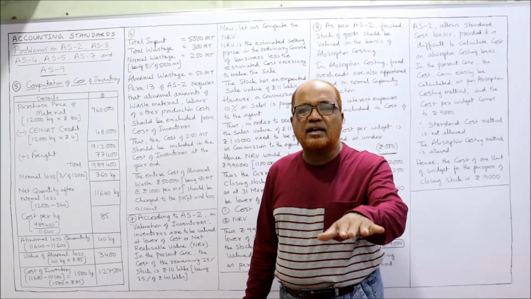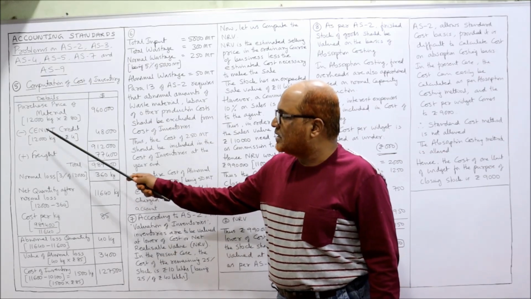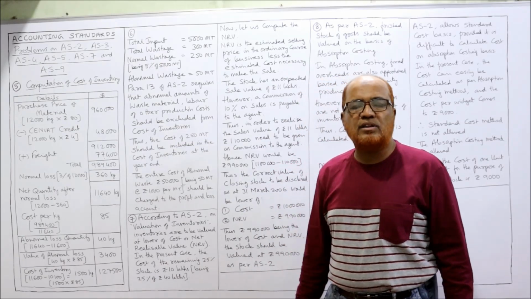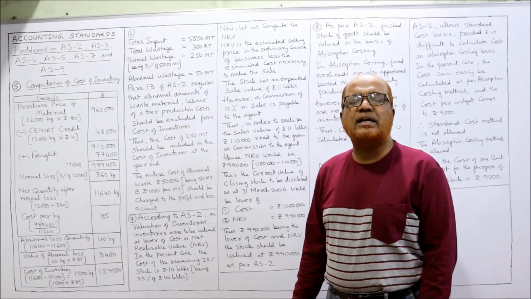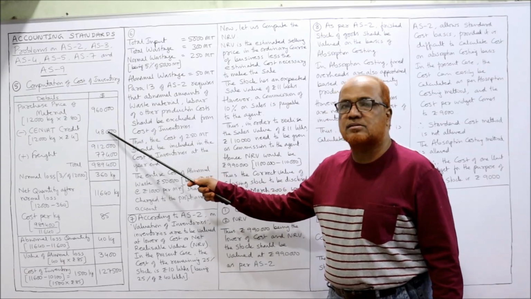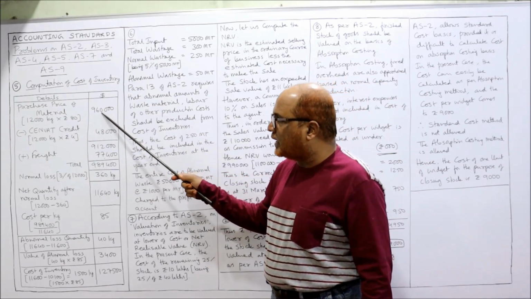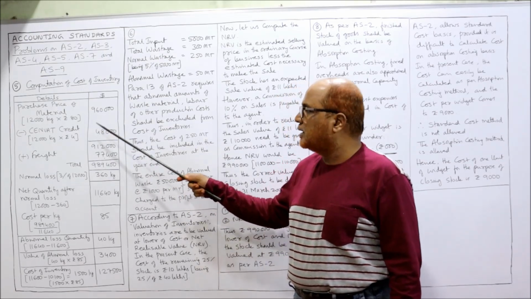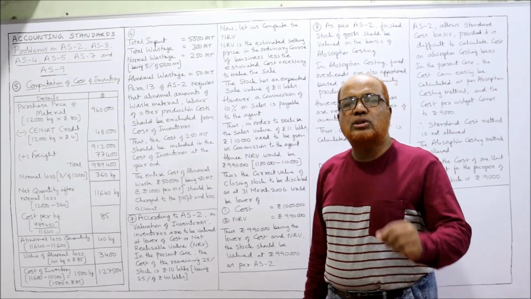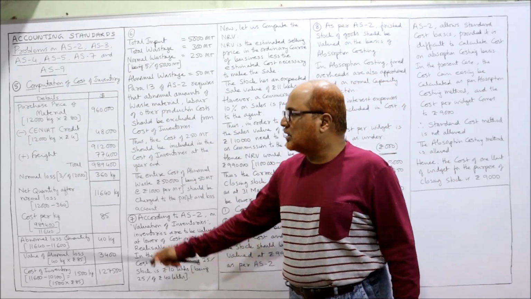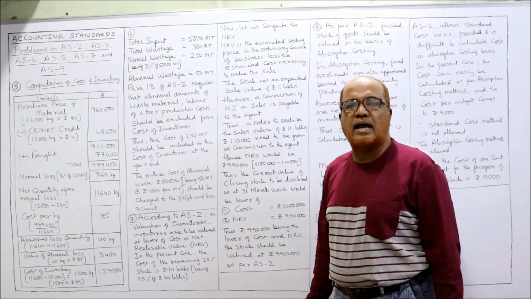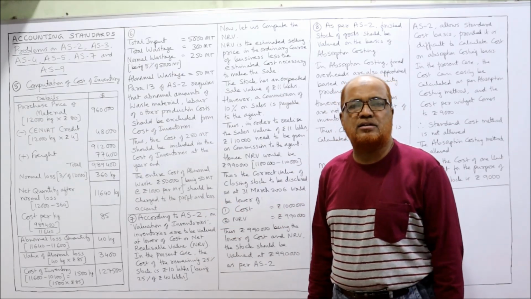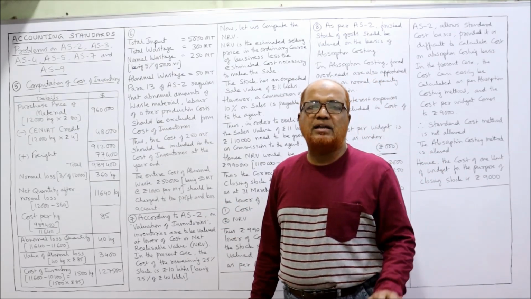From this, we deduct the CENVAT credit. CENVAT credit is 12,000 kilogram into 4 rupees, as given in the problem. So 12,000 into 4, 48,000 will be deducted from the purchase price, because this CENVAT is included in the 9,60,000, but we are going to get it back because it is admissible. So after deduction, 9,12,000. To this we add freight charges. The freight charges given are 77,400. The total cost of the material comes to 9,89,400. This is the total cost of the material.